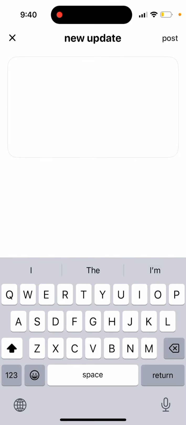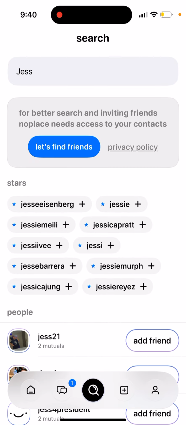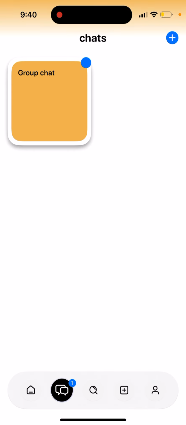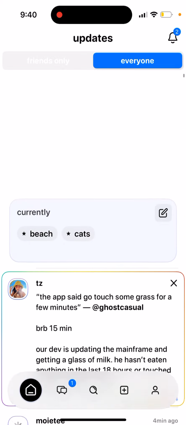And then in plus, you can also create a new update. So as you can see, you can't add photos here. You just post a new update, and that's it. So that's basically the idea. So you just add an update, and that's just what it is here. So at the moment, that's what you have. So this is how it looks in a nutshell.